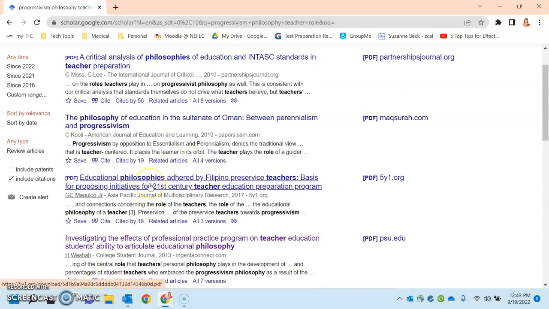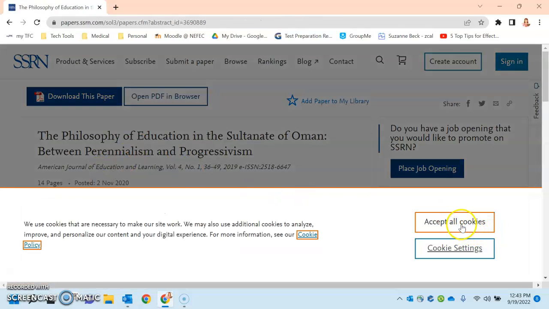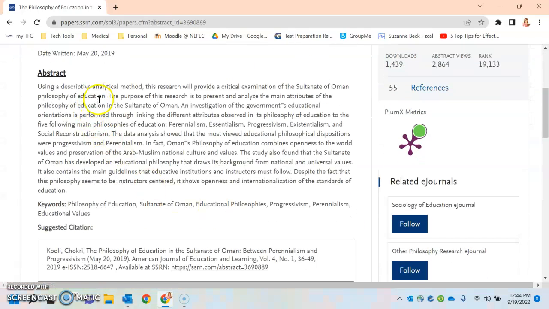So what I would do is kind of go in and say, okay, this is an article I think might work. So this is about between perennialism and progressivism. I'm going to scan through this and see, do I think this might work for me? All right, so this one does for sure talk about progressivism and the attitudes about education.